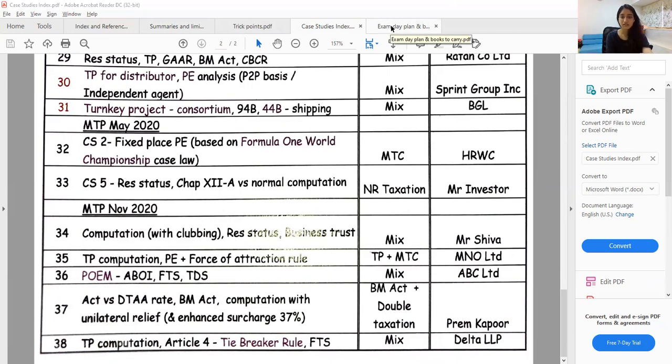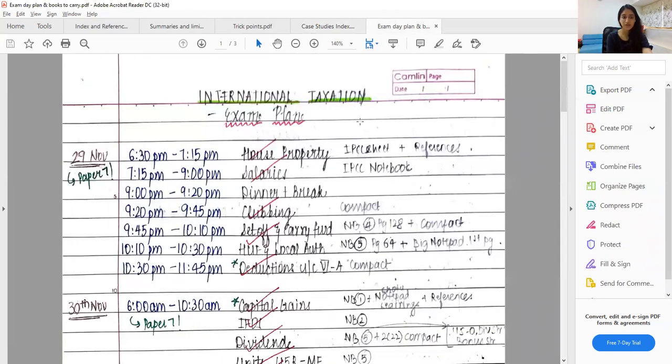Now, finally, coming to the exam day plan or the 1.5 day plan. So in our case, we had 2.5 days. We had an extra holiday in international tax, which I had utilized to study a part of direct tax, obviously, because direct tax is very, very vast.